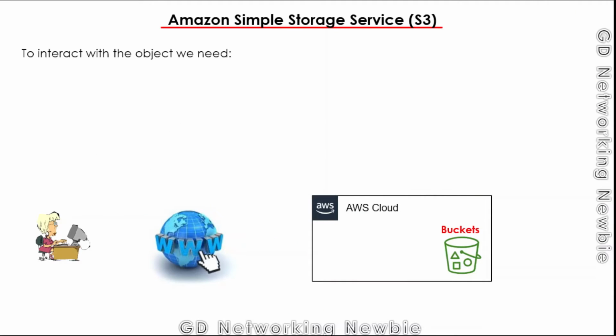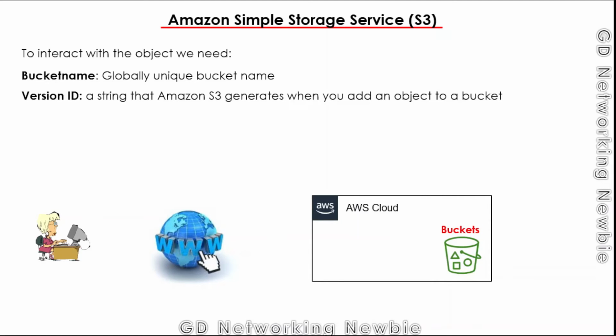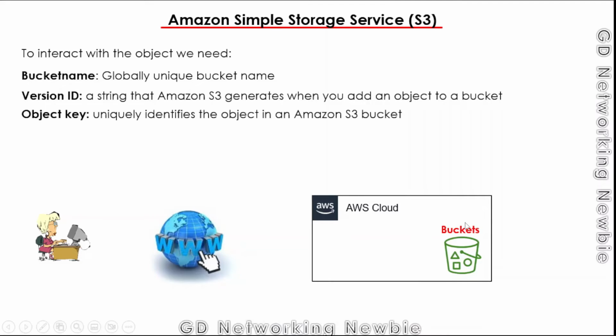To interact with an object, we first need the bucket name, and we mentioned that the bucket name is globally unique. Then we also need the version ID. A version ID is a string that Amazon S3 generates when you add an object to a bucket. So whenever you add an object into a bucket, we will have a version ID. And then we also need an object key. The object key uniquely identifies an object in a bucket. So these are the things we need when we want to interact with the bucket.